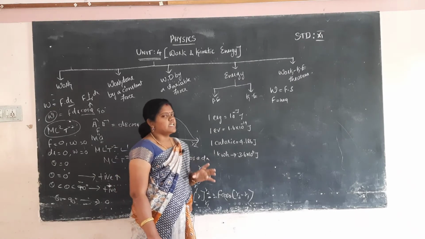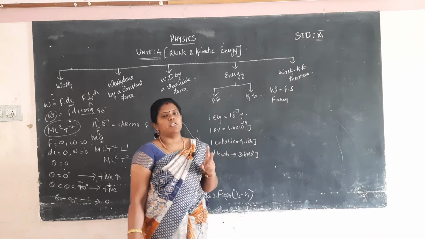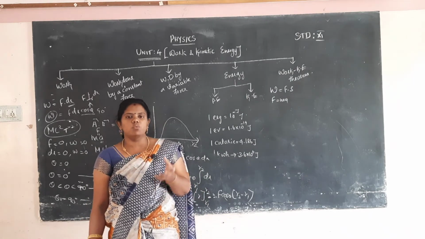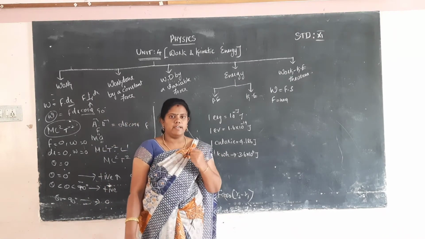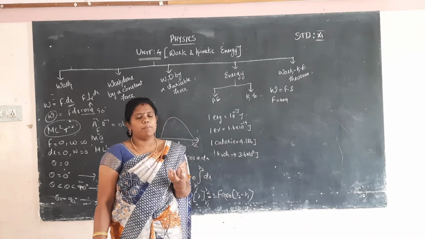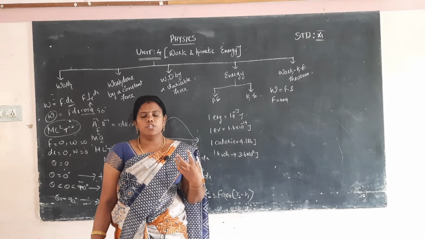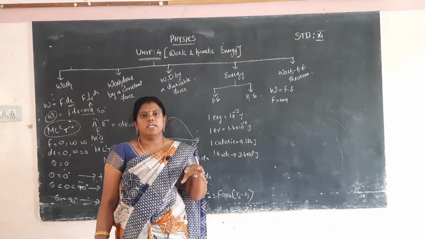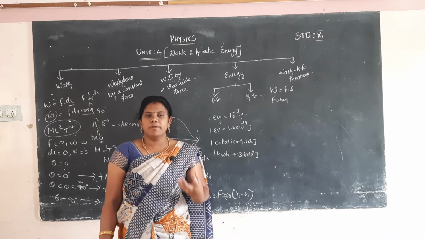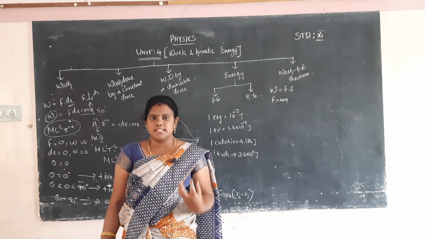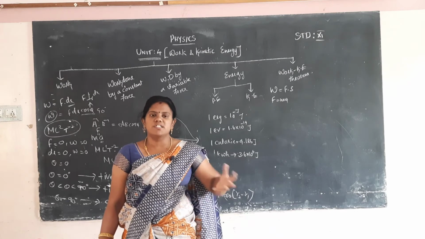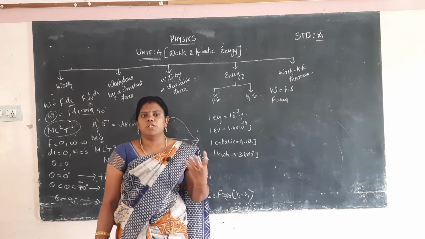Energy is classified into two: one is potential energy, another is kinetic energy. What is called potential energy? What is called kinetic energy? Potential energy means a body possesses some energy by virtue of its position. What's the meaning? One object is in a rest position, and the object is trying to move to another side, that is called potential energy.